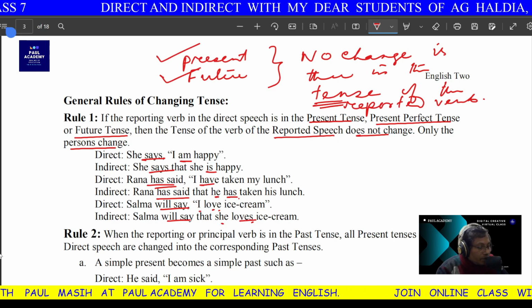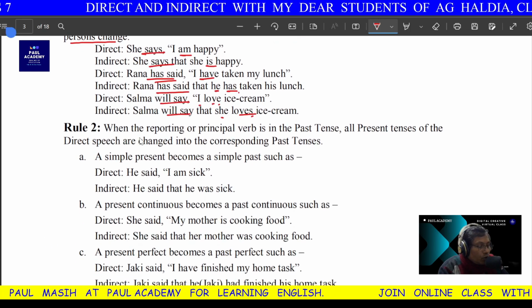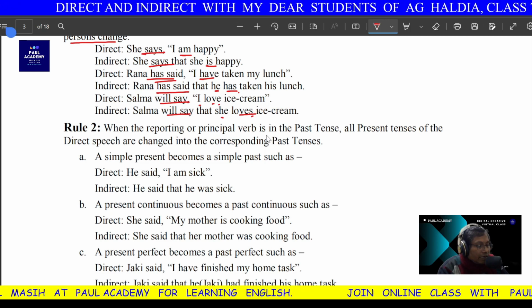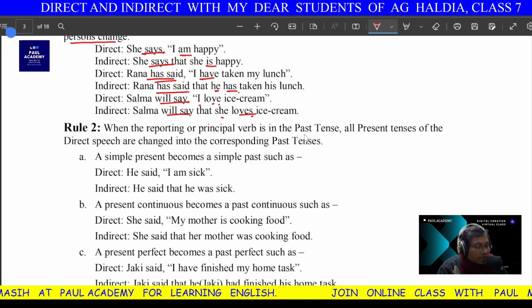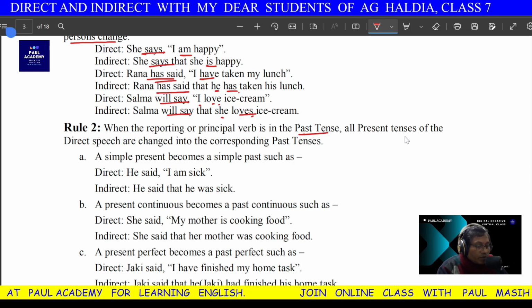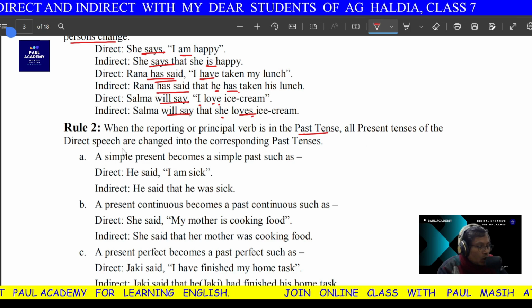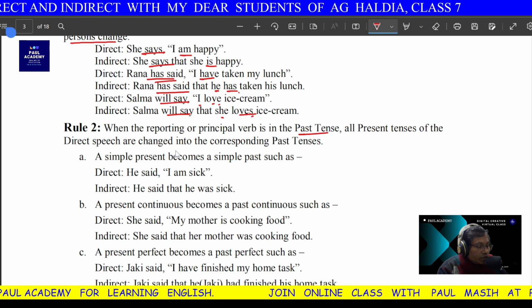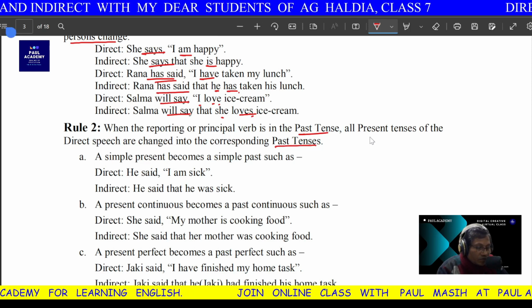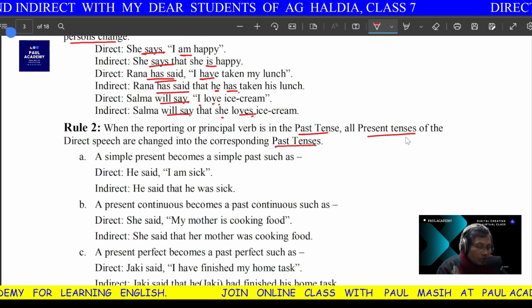Let me come to rule number 2. When the reporting or principal verb is in the past tense, that means the verb outside is in past tense, all the present tenses of the direct speech are changed into the corresponding past tense. It may not be only present tense, it may be future tense.